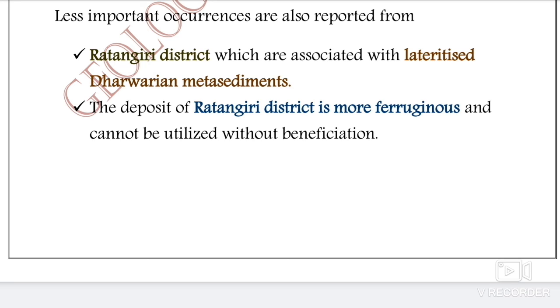So basically, from the mains perspective or the GSI mains perspective, you have to focus on the region. Main region means the district, the country rock and the association, and the type of ores being mined. The localities which I have discussed are only for the objective purpose. So you have to shortlist for the mains perspective, and if you are going for the objective paper, it will be good for you to read the whole details given in the slide. Okay, thank you.